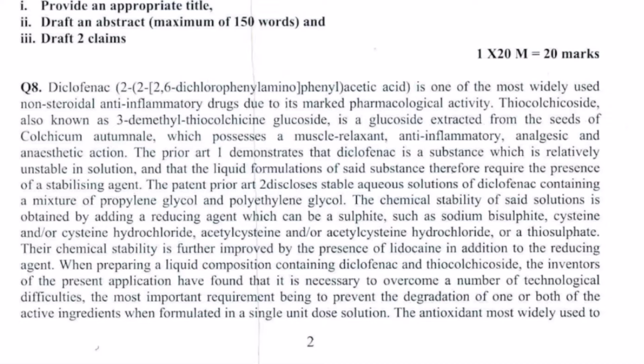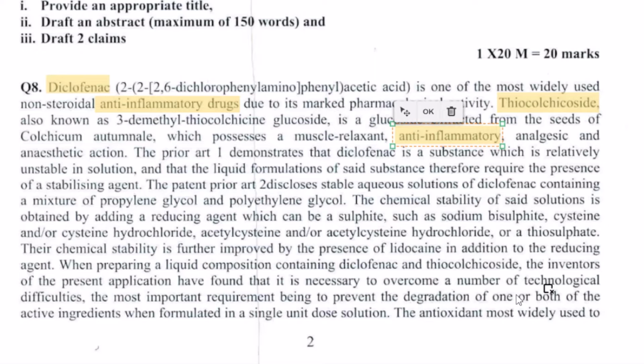I may not be able to pronounce a few of the components listed in this question, so I will refer to them as ingredients so that my pronunciation doesn't distract you from learning the technique of how to solve the question. Let's get started. So the invention is about ingredient 1, which is used as an anti-inflammatory drug, and an ingredient 2, which also has anti-inflammatory properties.